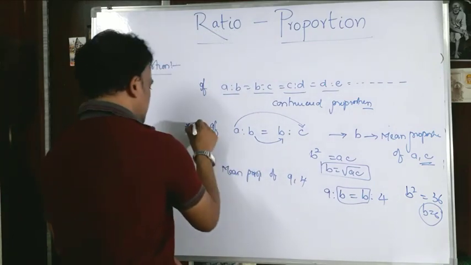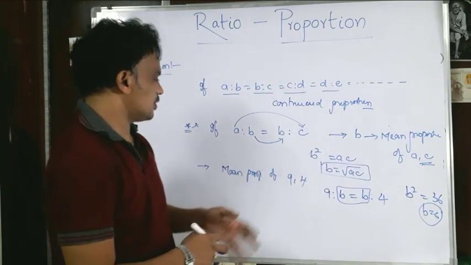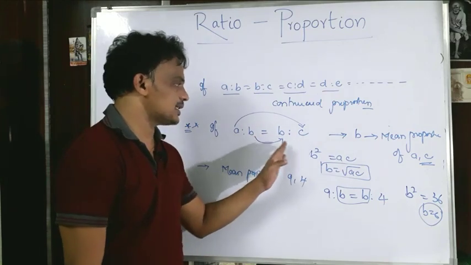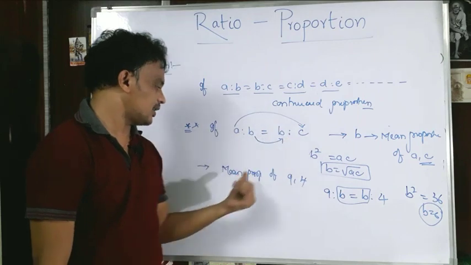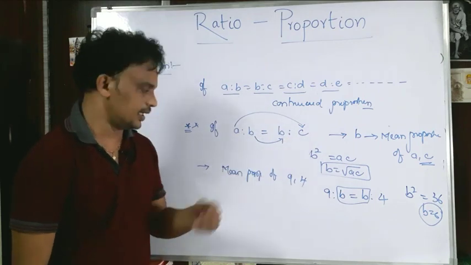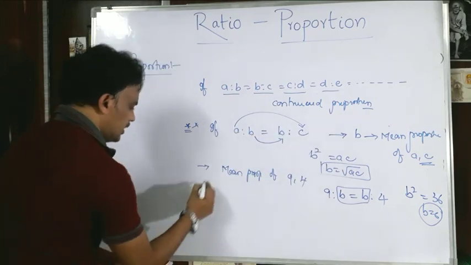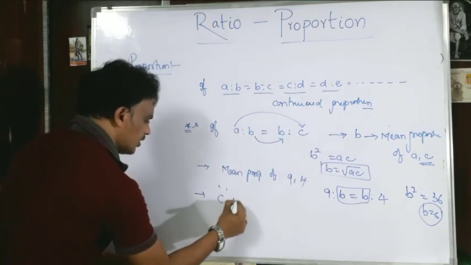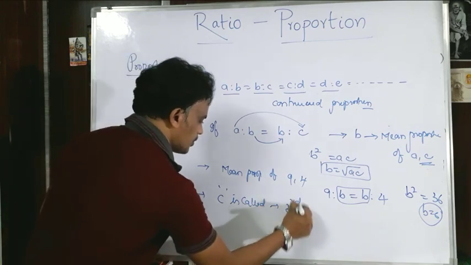So this is a very important concept. A is to B equals B is to C, then B is called the mean proportional of A and C, and they can ask the question like this. And at the same time, in this ratio, B is called the mean proportional, and the term C is called the third proportional.